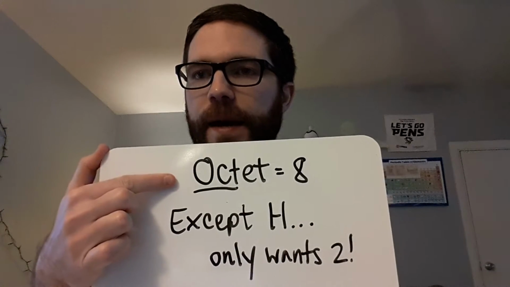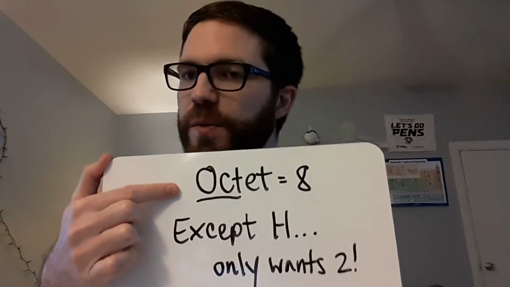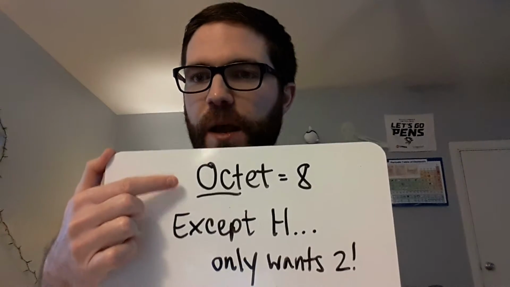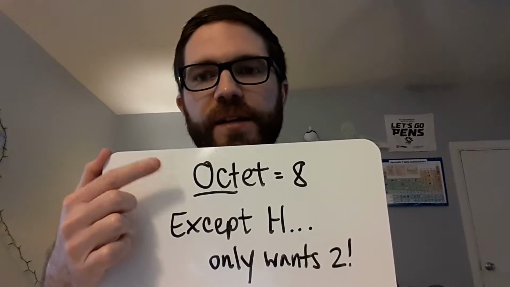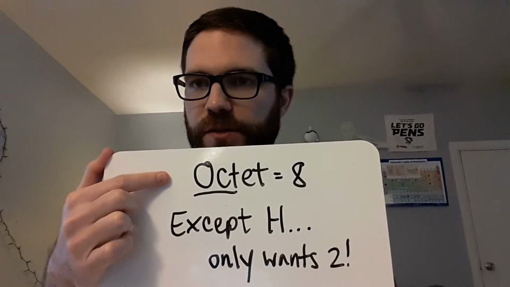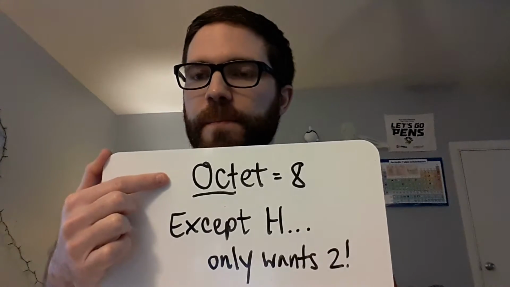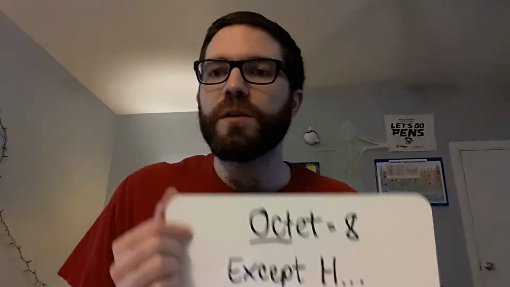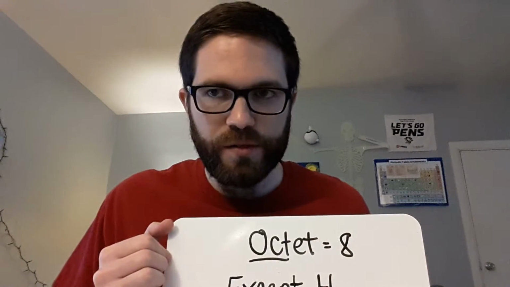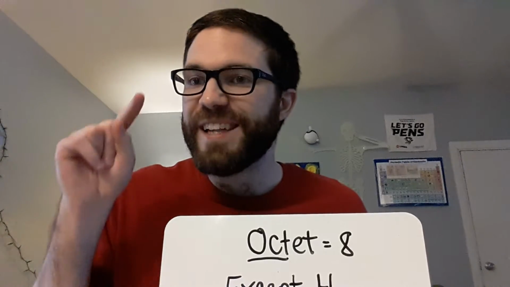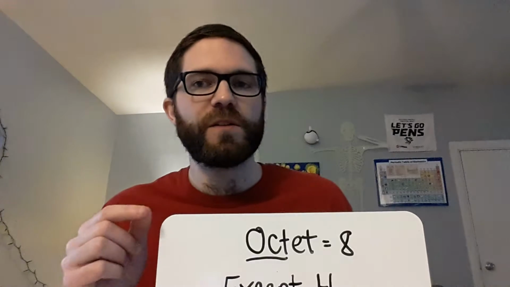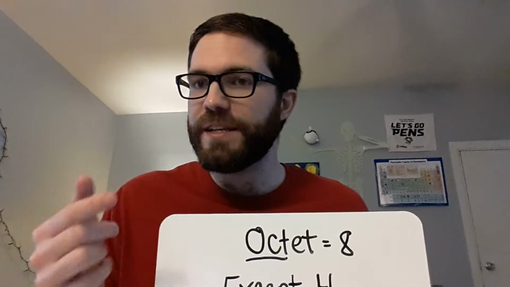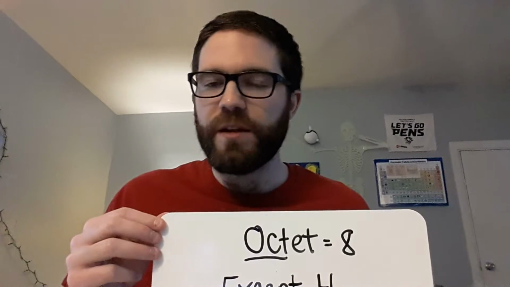Octet, like octopus or octogenarian, which is an 80-year-old plus person, means 8, right? So an octopus has 8 legs, an octet has 8 electrons. An octagon has 8 sides, right? So the Octet Rule doesn't mean that everything starts with 8 electrons or starts with 8 valence electrons. It means that everything wants to get to 8 valence electrons, right? It wants to get there as quickly as it can or as easily as it can. And it can do that in different ways.